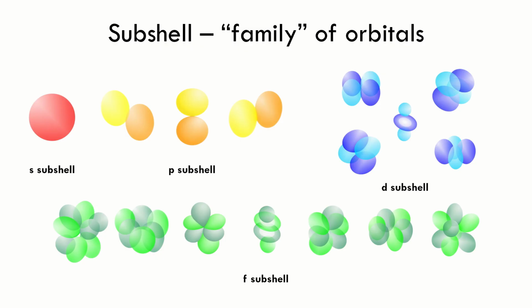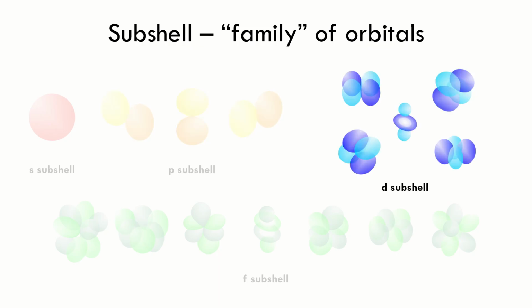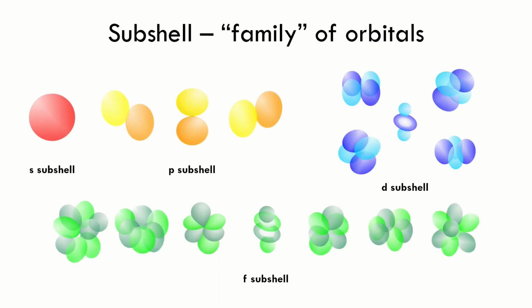The calculations done by quantum physicists show that there are four orbital families or subshells. They are S, P, D, and F. These are the different 3D maps that can tell us where electrons may be. As you can see, each subshell or orbital family seems to have a distinct shape. Let's go over them one by one.